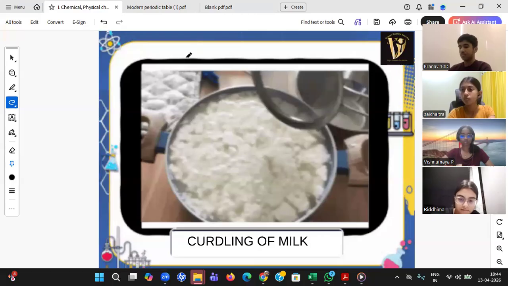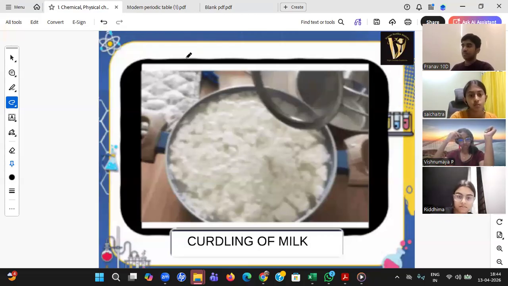Okay, Vishnu Maya, give some answer. Good. And you know the difference now. Physical means no new product. Chemical means new product. And reversible means physical, irreversible means chemical. With the help of these two tricks, give the answer. Lavanika, Sai Chaitra, Pranav. Okay, come on. Very good, Sai Chaitra. Come on, Ridhima.